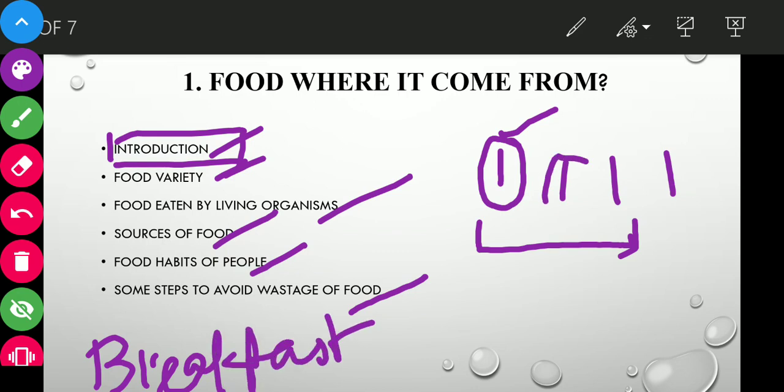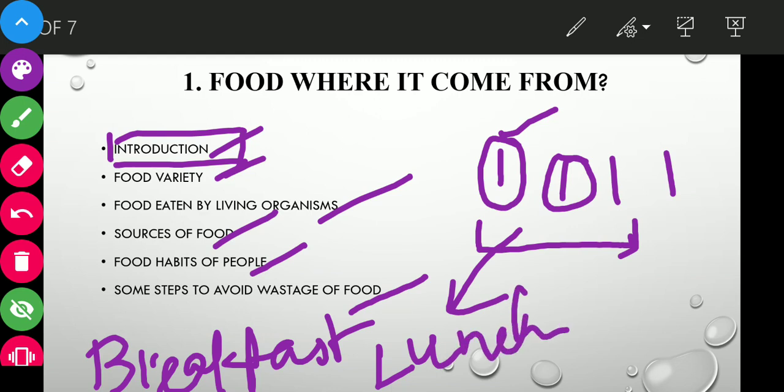Then the second meal, which a person consumes in the afternoon, is called lunch. And the third meal, which the person consumes at night, is called dinner.